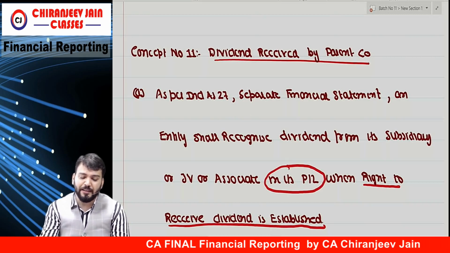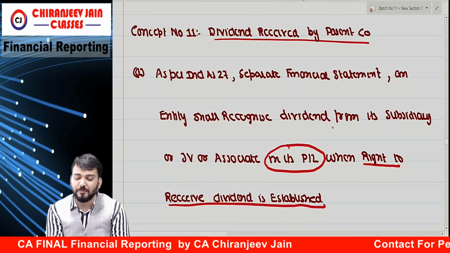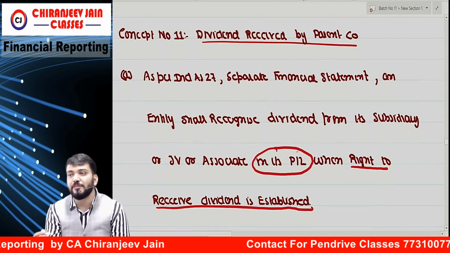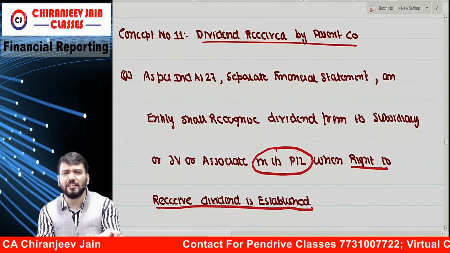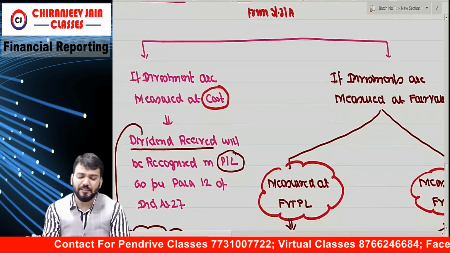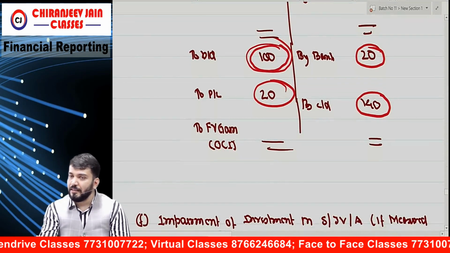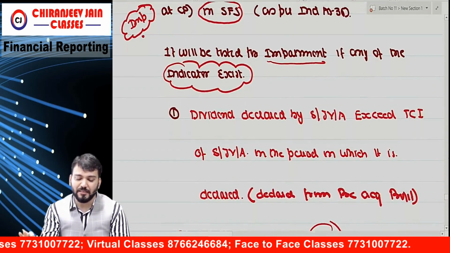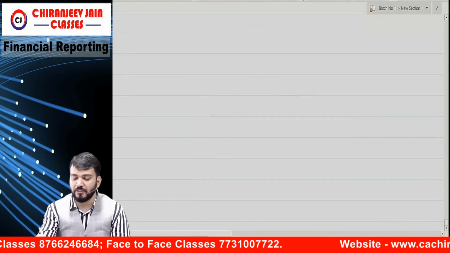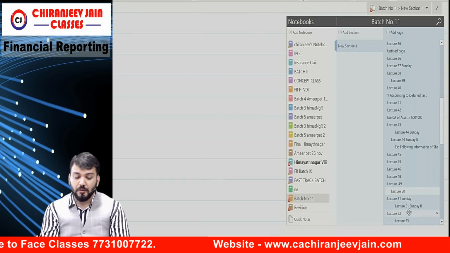So, dividend received by parent company: as per Ind AS 27 in separate financial statements, entities recognize dividend from its subsidiary company, joint venture or associate in its PL when the right to receive the dividend is established. Means when it is declared. Understood. Then I give explanation. I am purely saying this from the examination point of view. In class, I say many things. Chalo, this also you have understood. Correct? Any doubt?